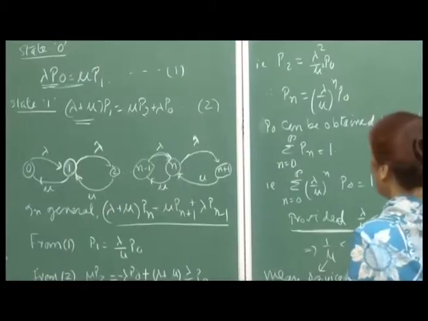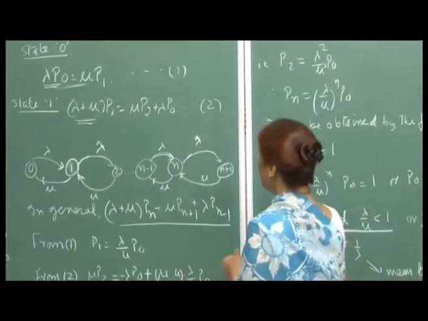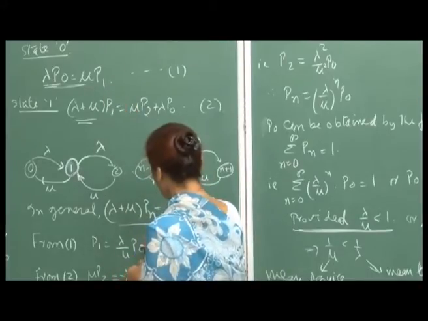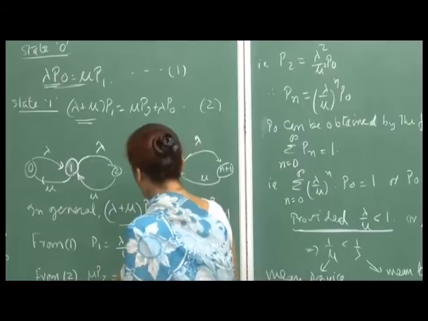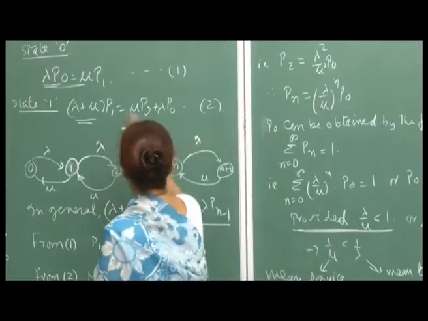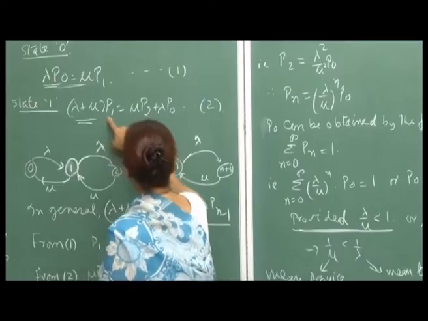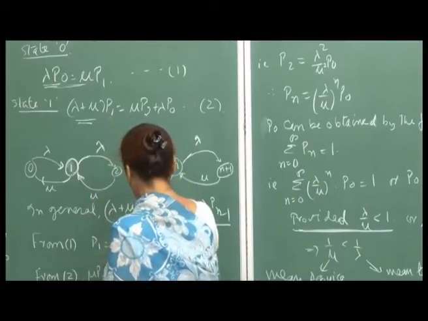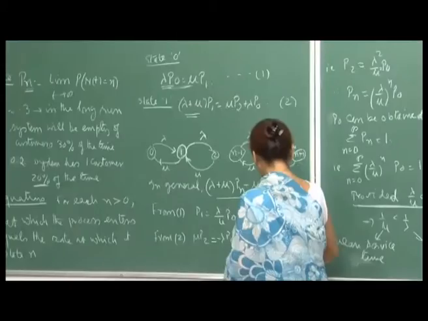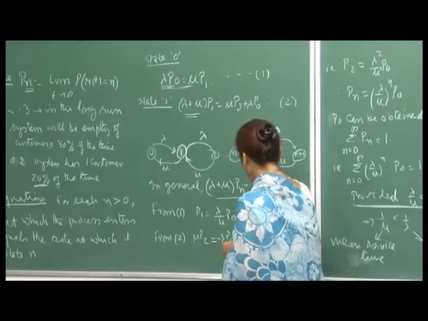Okay. Now if you solve these equations, immediately you get that P 1 is lambda by mu P naught. So, let us get all these P's in terms of P naught. From here, if you substitute for P 1, then mu P 2 would be lambda plus mu into lambda by mu P naught minus lambda P naught.